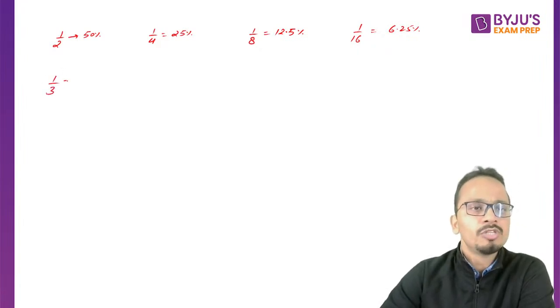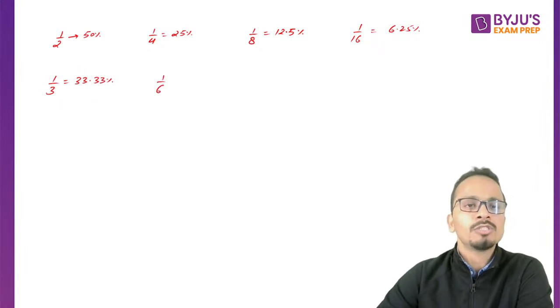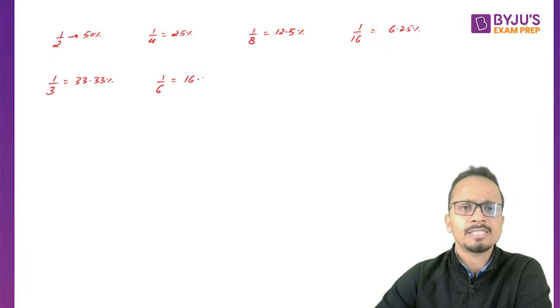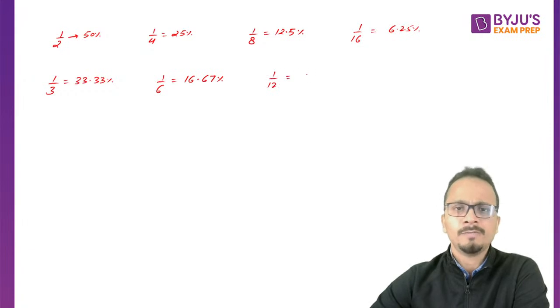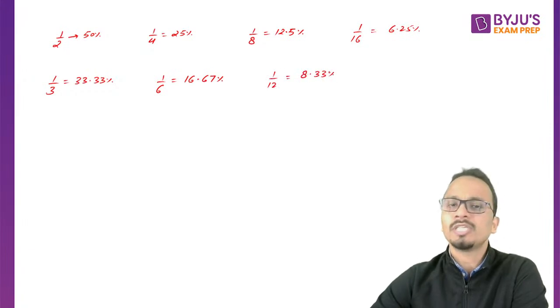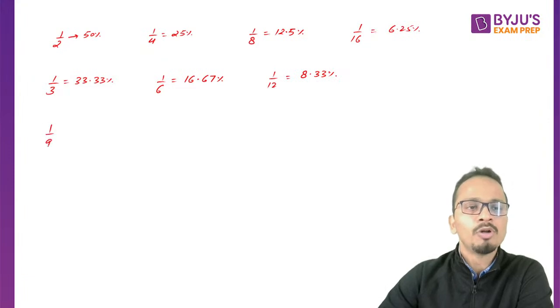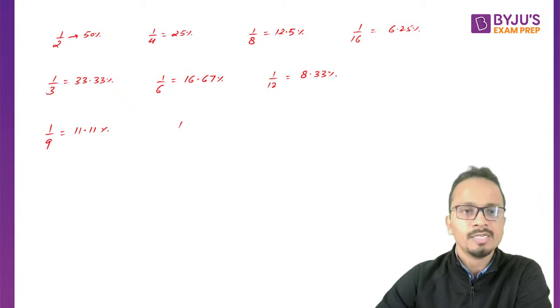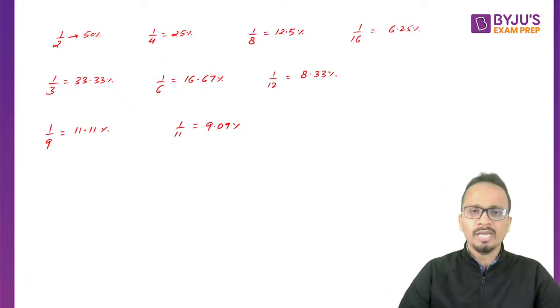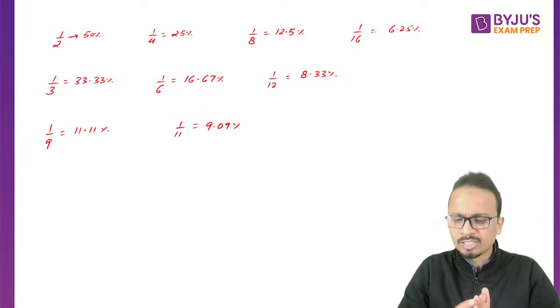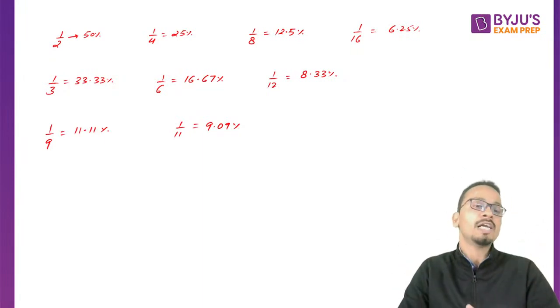Okay, 1 upon 3 can be written as 33.33 percent. 1 upon 6 can be written as 16.67 percent. 1 upon 12 is 8.33 percent. Okay, similarly, 1 upon 9 is 11.11 percent. All right, 1 upon 11 is 9.09 percent, which you have seen a few minutes back. Okay, so these are some percentage equivalents of fractions which are frequently used in our examinations.